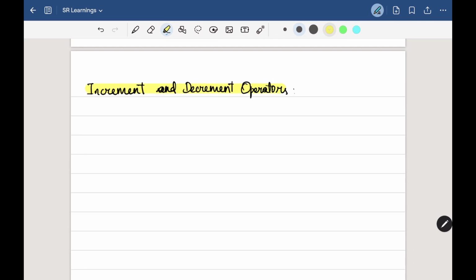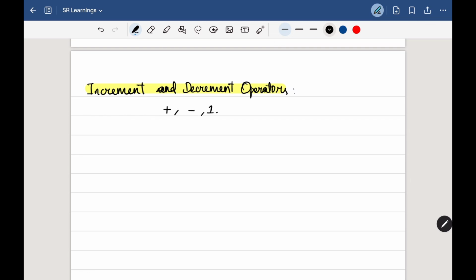So in this video, let's deep dive into increment and decrement operators in Java, which are commonly used for manipulating variables, particularly in loops and calculation. So what are increment and decrement operators? These are the operators used to increase or decrease the value of a variable by 1.